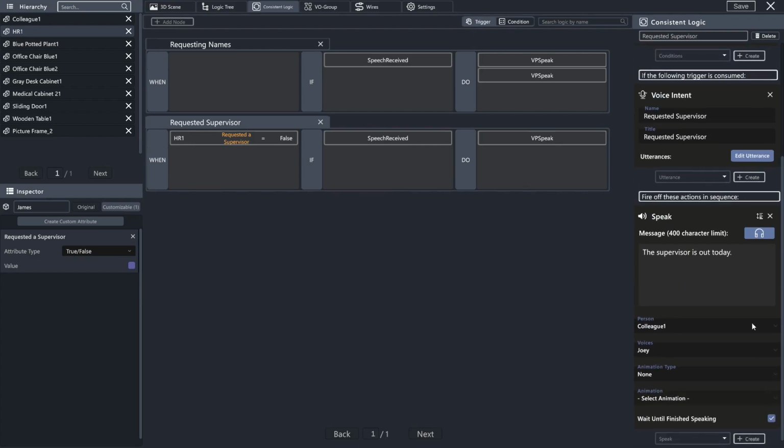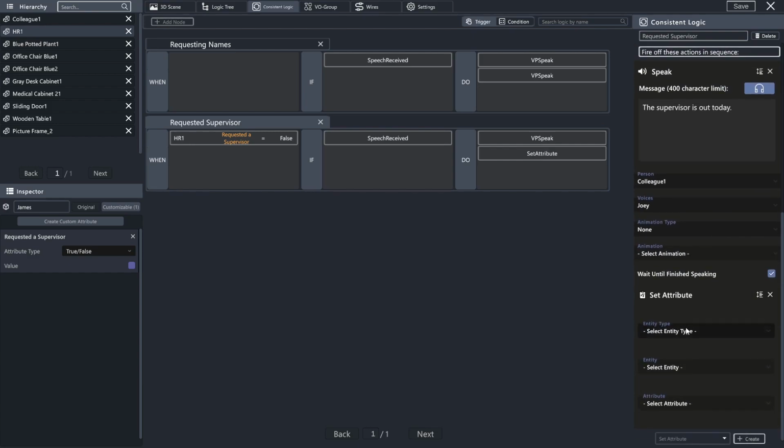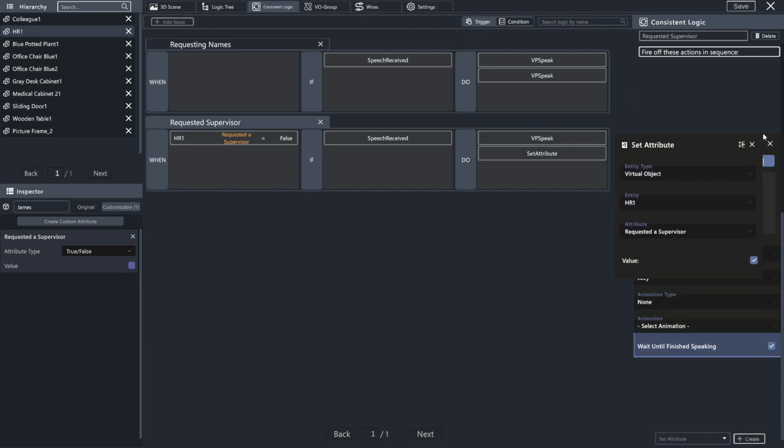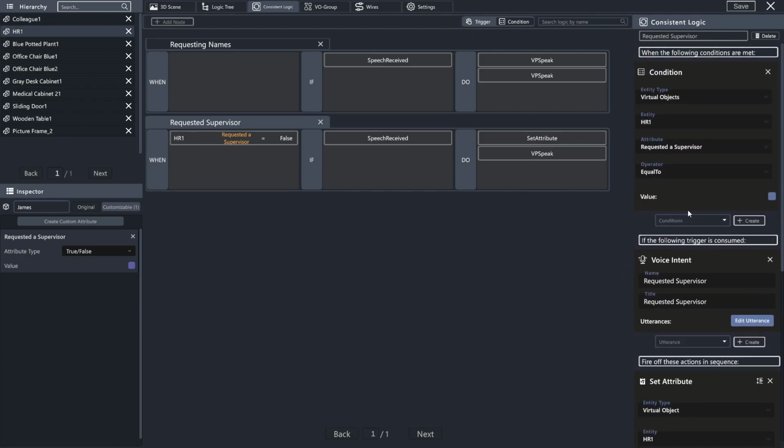Okay, now we have that, and we are going to make it so that once it's done, rather than have a speak action, we are going to set an attribute to true right here on our HR1, where requested supervisor is now true. I'm just going to reorganize these so that this is the setup.